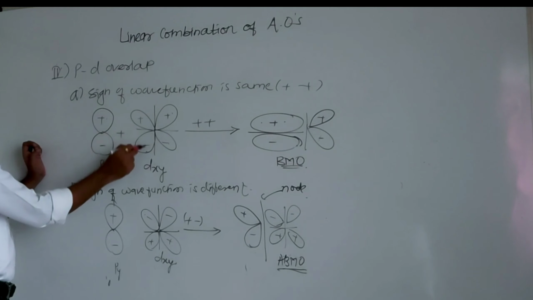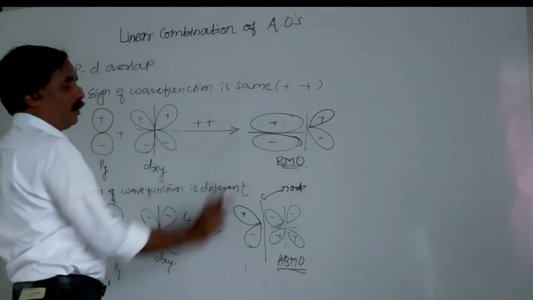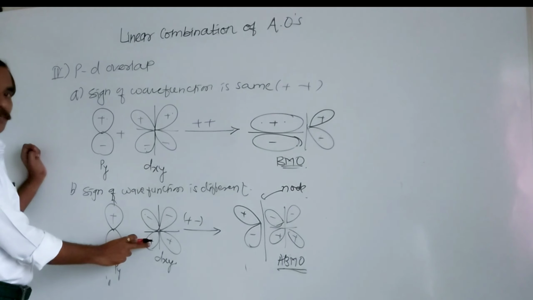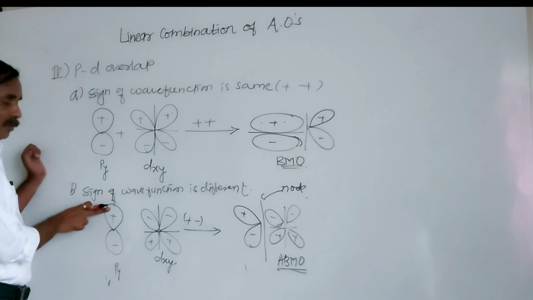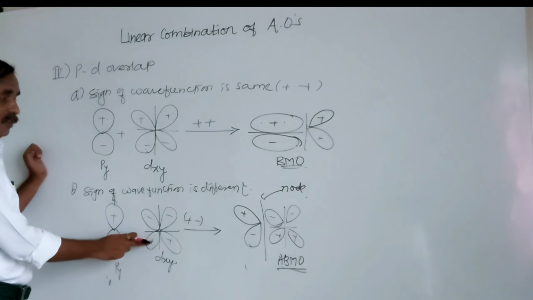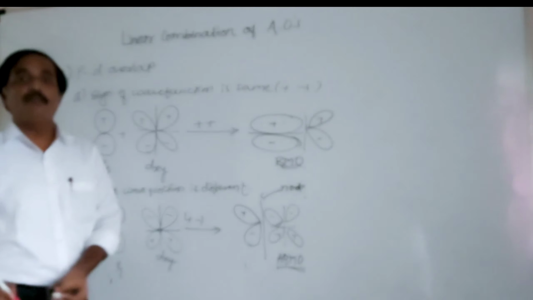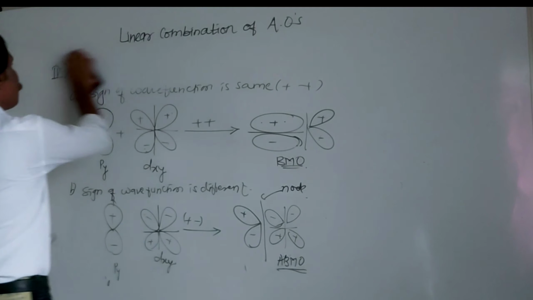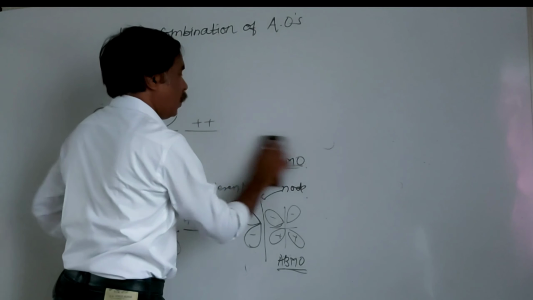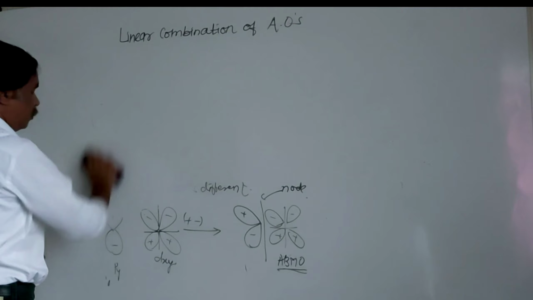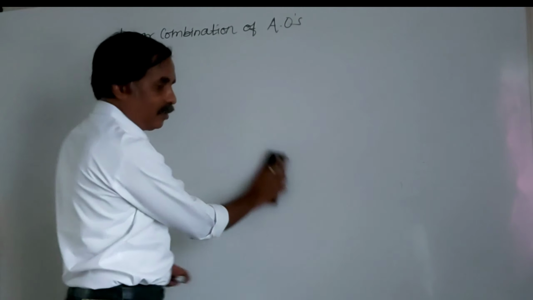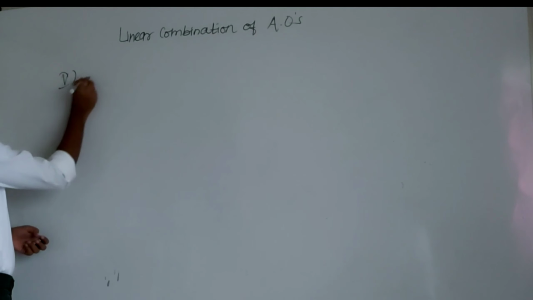When the sign is the same, there is formation of a bonding molecular orbital. When the sign is different, positive of the first with negative of the second, negative of the first with positive of the second, here there is formation of anti-bonding molecular orbital. And the fifth one is DD overlap. In case of metal bonds, there is a possibility of DD overlap. In case of complexes, there is a possibility of DD overlap.